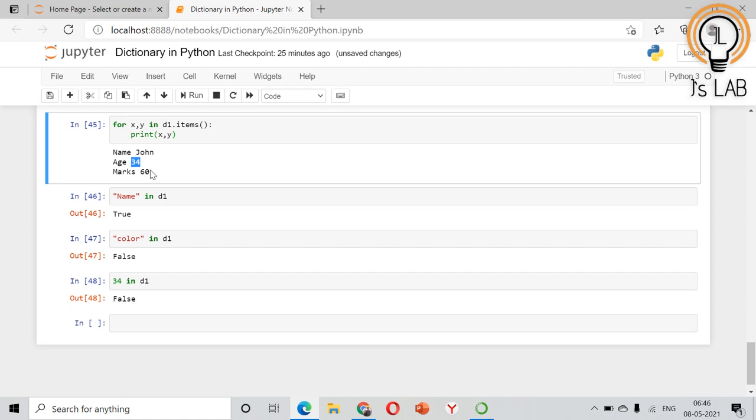So in this video we have seen what a dictionary is, what key value pairs are, how to create a dictionary, how to access the elements in a dictionary, how to change, update and remove the key value pairs in the dictionary, how to loop through a dictionary using for, and how to do a membership test in a dictionary. More about dictionaries, that is nested dictionary, comprehension, etc., we'll discuss in a future video.